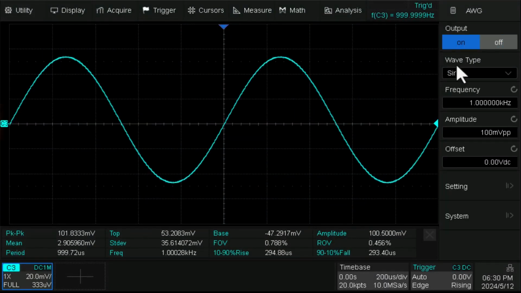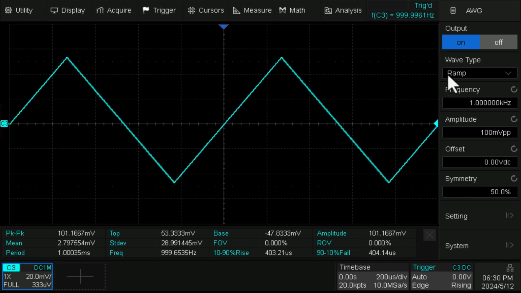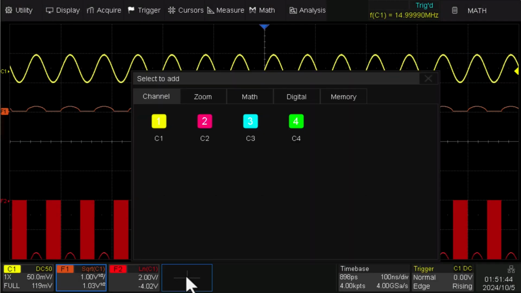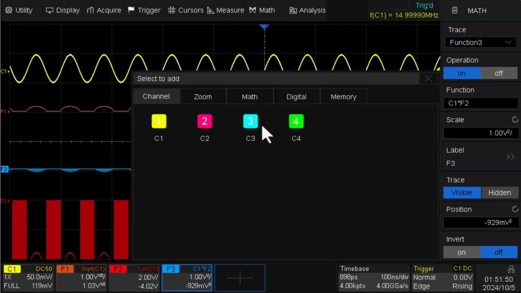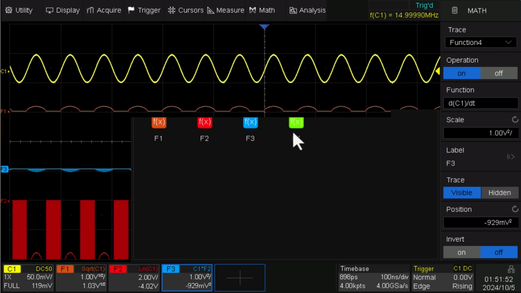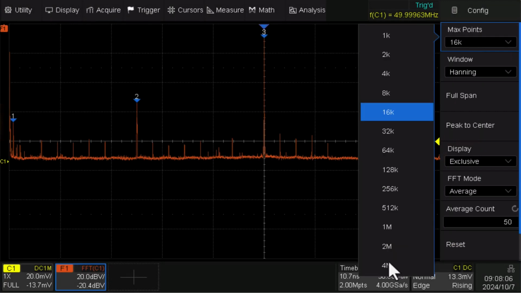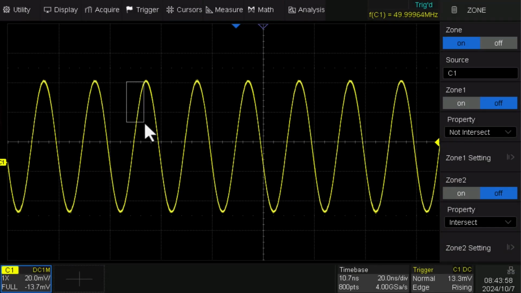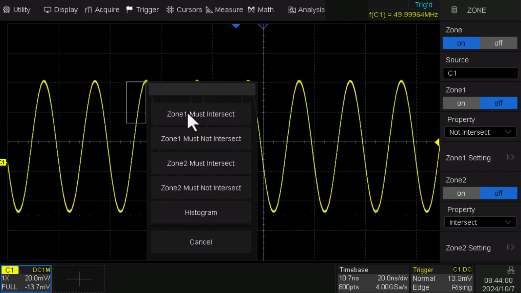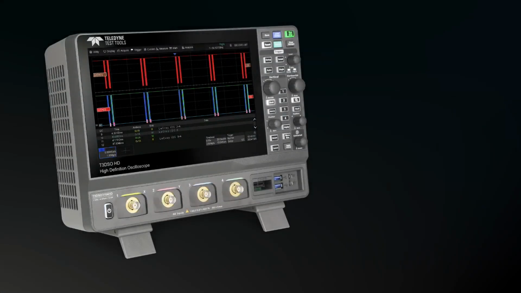T3DSO3000HDs offers an external 50 MHz waveform generator with 7 different waveform types. The T3DSO3000HD offers up to 4 math traces. Select sources from channels 1 through 4, zoom traces, math, or memory, 4 megapoints FFT, and zone trigger for a more convenient way to debug, with a maximum waveform capture rate of up to 890,000 waveforms per second on all 4 analog channels as a standard feature.